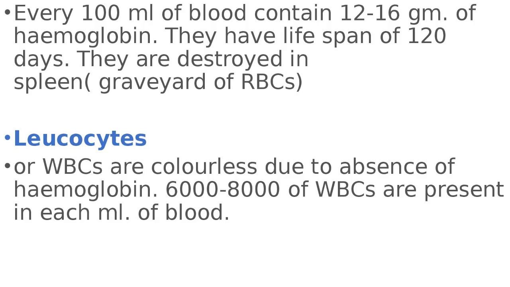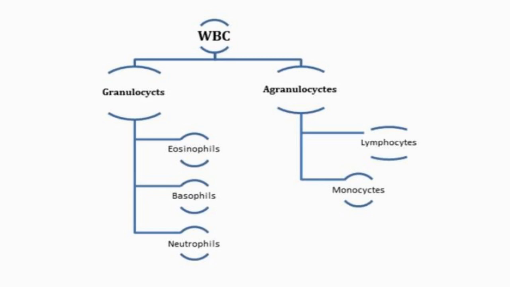Further, leukocytes are distributed in two categories: granulocytes and agranulocytes. Granulocytes are the cells which take dye, and agranulocytes do not take any dye.